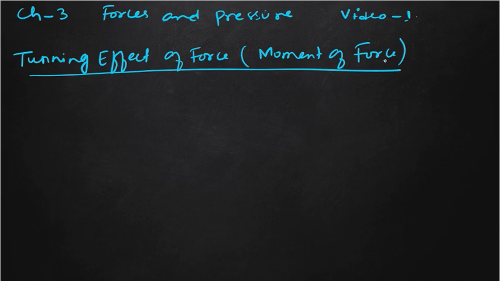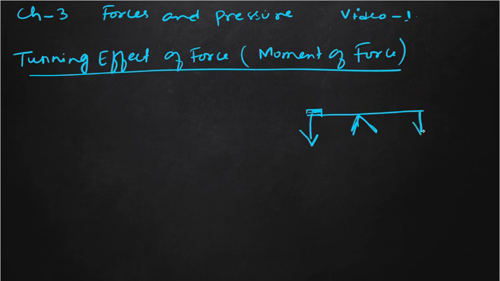But in some circumstances, we need to prevent the turning effect of forces by balancing them with an opposite moment. Suppose a seesaw. Let us consider an example of a seesaw. If you apply a force here, obviously this end will go downward and this will go upward. To balance this, what do we have to do?